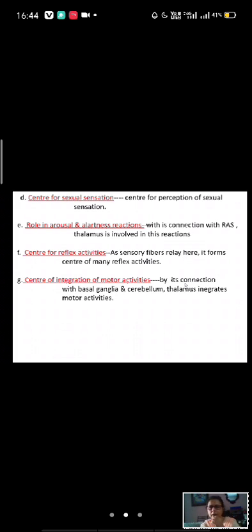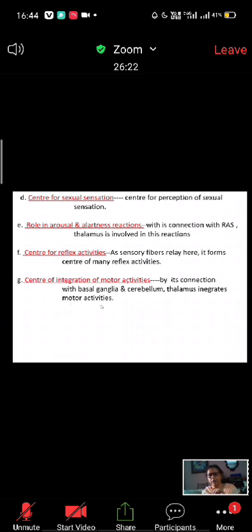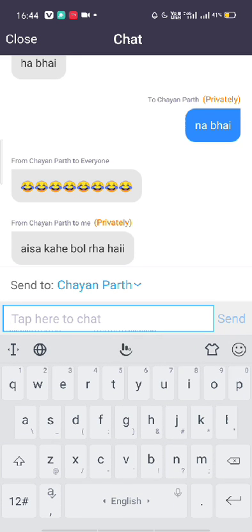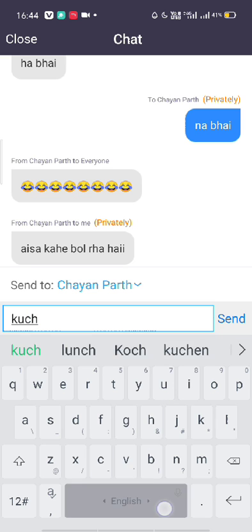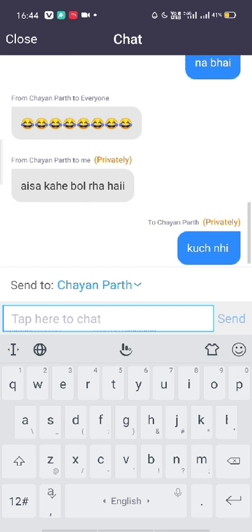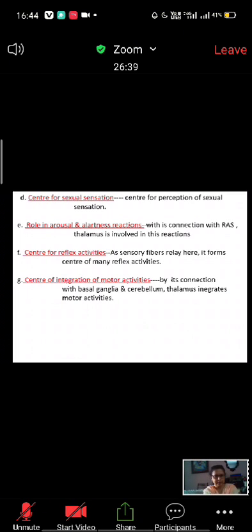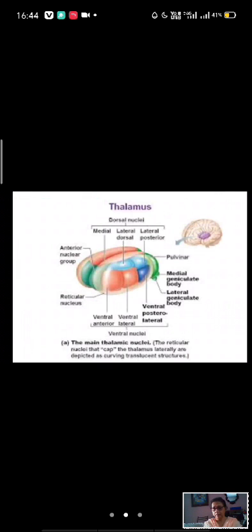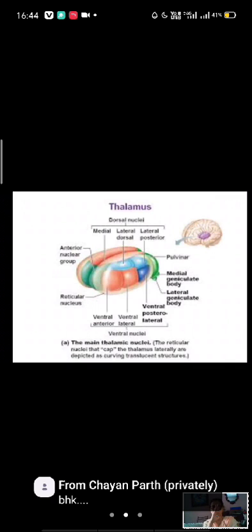But the basal ganglia and the cerebellum, in connection with the thalamus, integrate motor activities. As a part of the extrapyramidal system, it controls motor activities. Not the pyramidal fibers, but as part of the extrapyramidal fibers, it integrates with the basal ganglia and cerebellum. We have just seen this, and it controls motor activities. Okay. These are the functions of the thalamus. And in the next class we will discuss the cerebral cortex. With that I will finish my discussion on the nervous system.